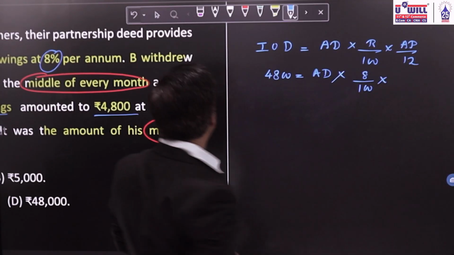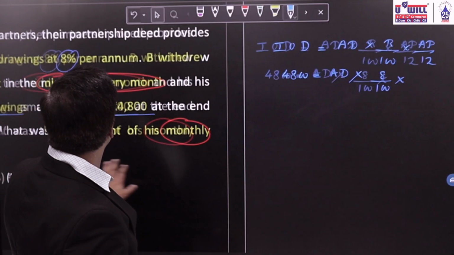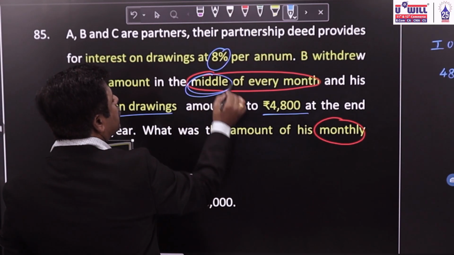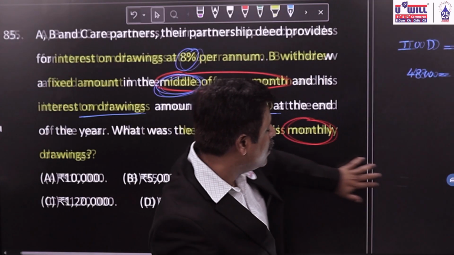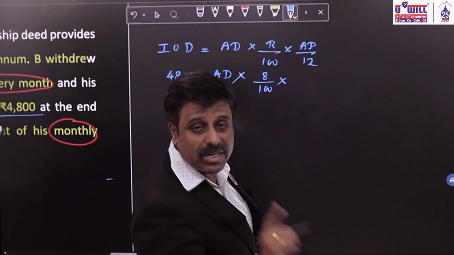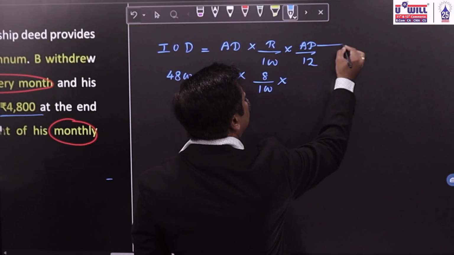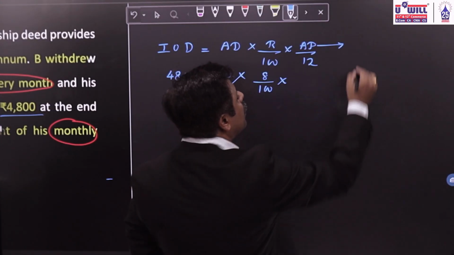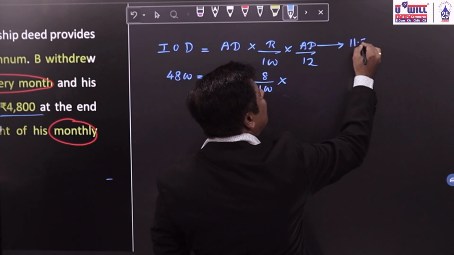And how would you find this average period? He withdraws the amount in the middle of every month. So how will you find the average period? Period after first drawings plus period after last drawings divided by 2. If he withdraws the first money on 15th of April, what will be the period after first drawings? 11 and a half months.